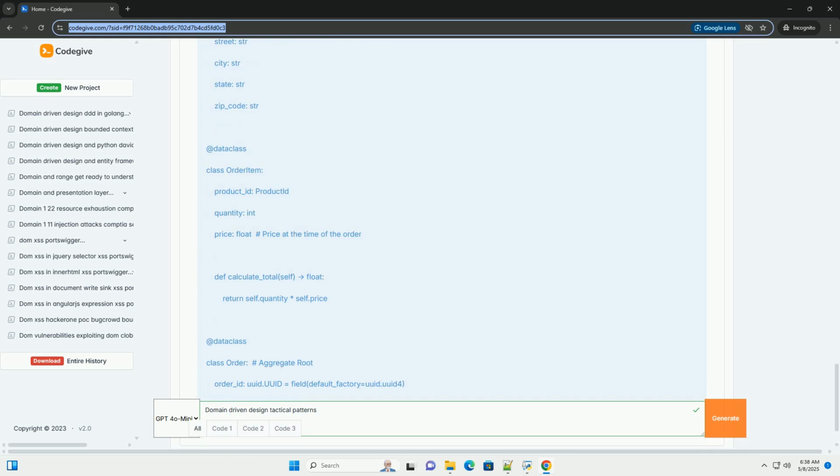Implementation. OrderRepository, an abstract base class defining the interface for order repositories. InMemoryOrderRepository, a concrete implementation that stores orders in memory. This is suitable for testing or small-scale applications. In a real application, you would use a database-backed repository, for example using SQLAlchemy, Django ORM, etc.